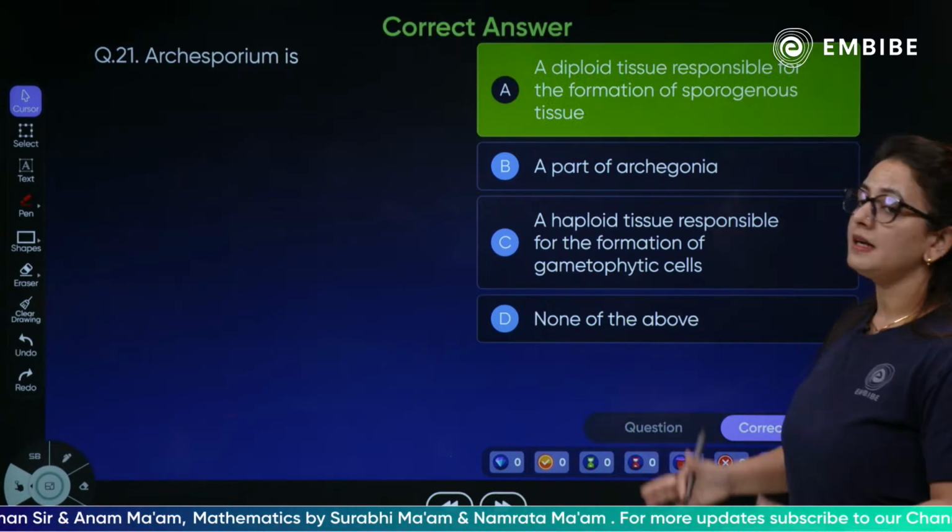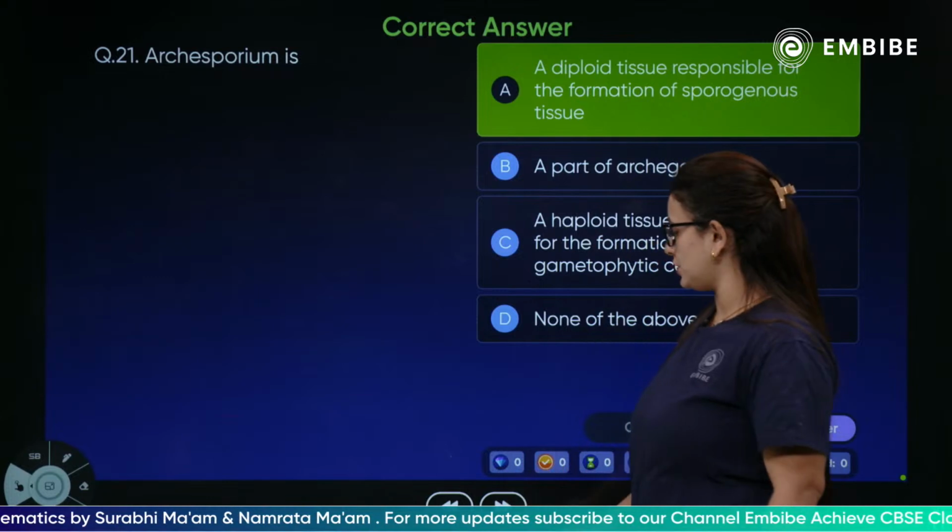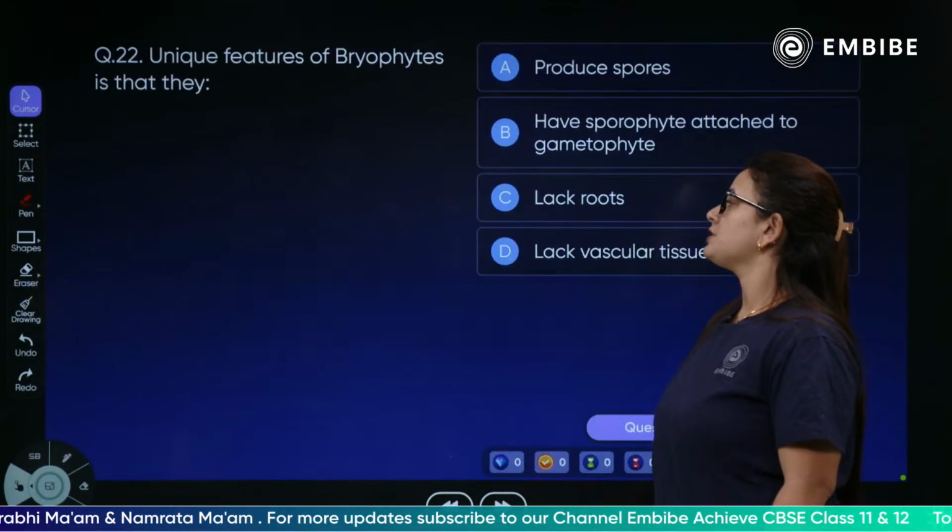Yes, children, a diploid tissue responsible for the formation of sporogenous tissue is archisporium.